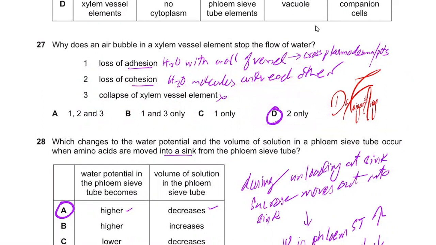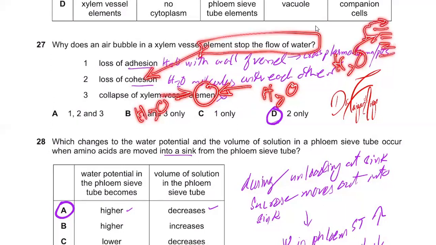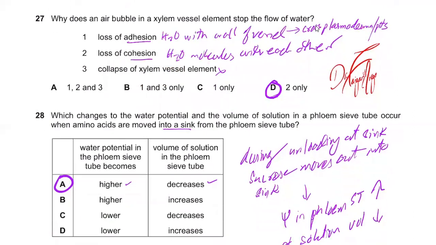Why? Because why does an air bubble in xylem vessel element stop the water flow? It stops the water flow because it affects the cohesion. Water molecules cannot pull each other anymore, cannot be attracted to one another, because between a few water molecules there might be an air bubble and cohesion will not be occurring. But the water molecule can still be forming bonds with the vessel wall, and it can still move on from one xylem to another through the plasmodesmata or through the pits.